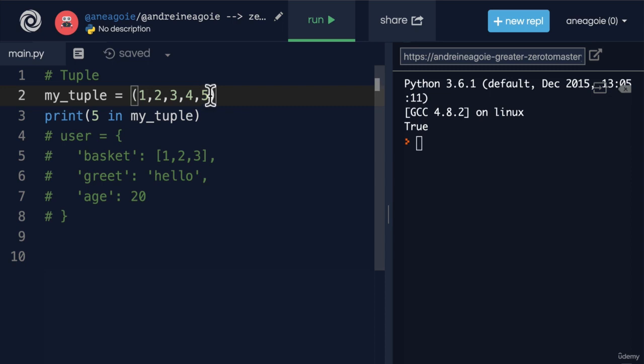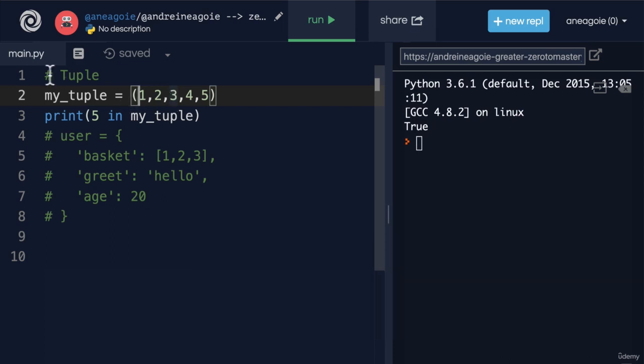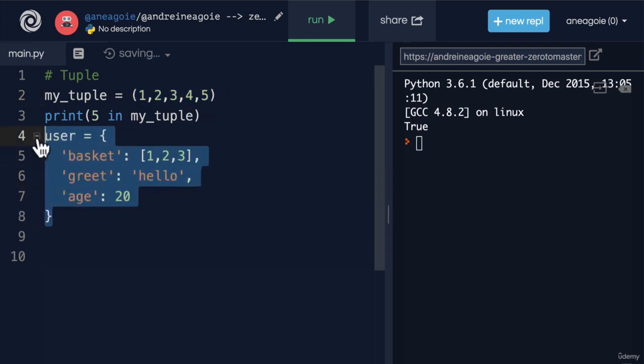So a good use of a tuple, for example, if you work at Uber, is geographic location and coordinates, right? You can have latitude and longitude here. And because, let's say, a user's location or pickup point doesn't often change, we can just use a tuple. However, maybe when you're in a car as an Uber driver, you probably need your coordinates, your latitude, longitude, in a list because your car is moving. That's constantly changing.